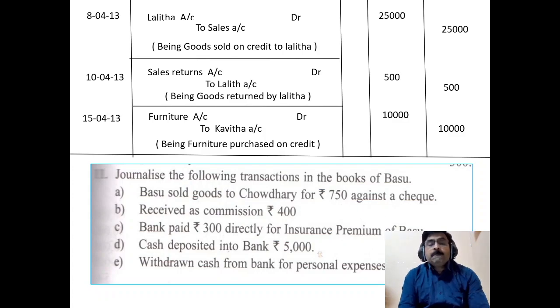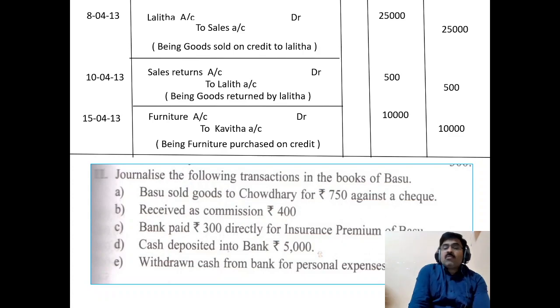In personal accounts, debit the receiver, so Basu's account will be debited. He is the owner, so his name will not be written in the books. Instead of writing his name, we write drawings account, and the bank is paying, so the bank account will be credited. Here, drawings account debit to bank account. Next, cash deposited into the bank 5,000. Bank is the receiver, debited, cash is going out, credited. Bank account debit to cash account.